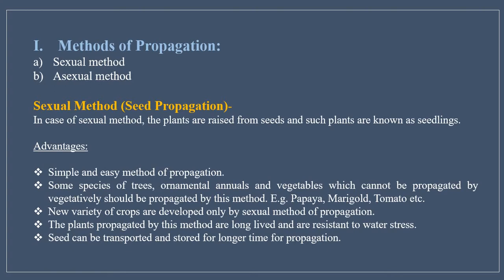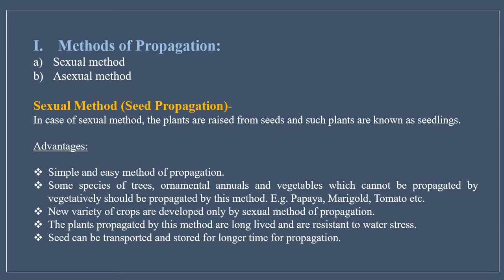Propagation can be done by two methods. First is sexual method and second being asexual method. Sexual method is also known as seed propagation. In this, the plants are raised from seeds and the new plants that are formed are known as seedlings. Advantages of sexual method are it is a simple and easy method of propagation of plants. Some of the species of trees or ornamental plants or vegetables which cannot be propagated vegetatively can be propagated by this method. For example, tomato which is grown with the help of seeds.